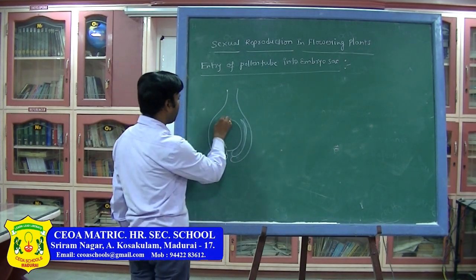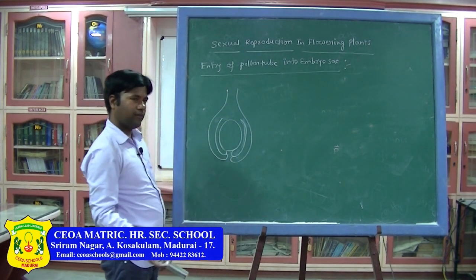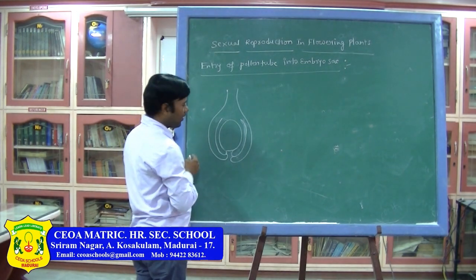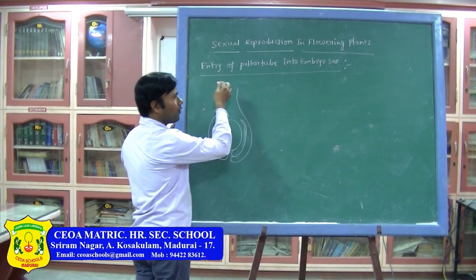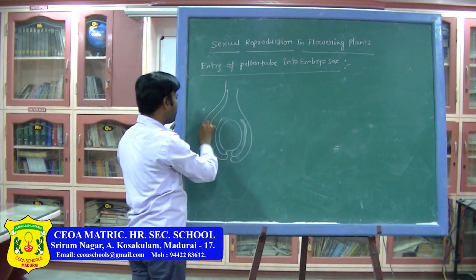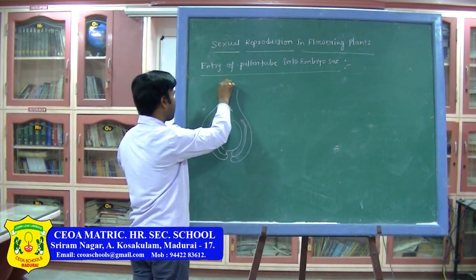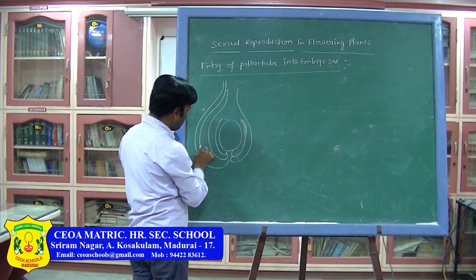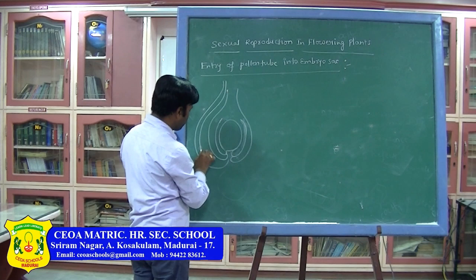this is an embryo sac for example. This is the pollen tube. How is the pollen tube entering into the embryo sac?